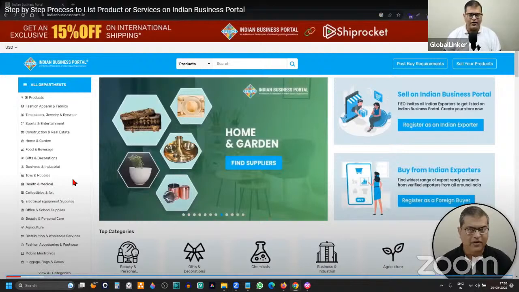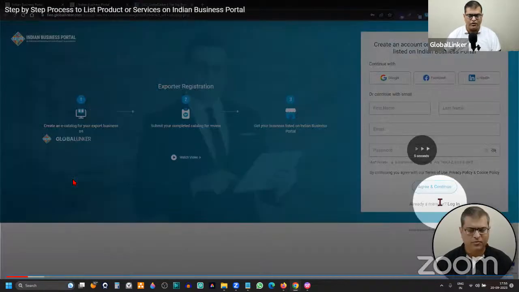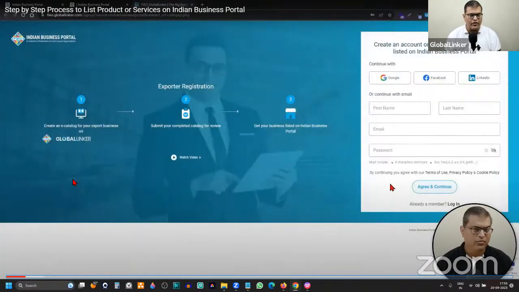So obviously, the first step, register as an Indian exporter. Then you come here, click on create your catalog. Now, this page opens up. Here, if you haven't signed up on FIEO GlobalLinker and you don't have an account, you should sign up and create an account. And if you already have an account, there is an option called login. Then you can log into your account. So either you sign up or log in.